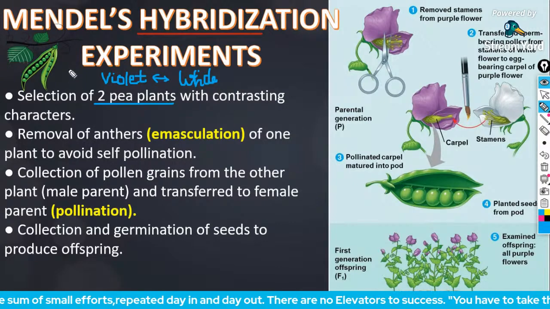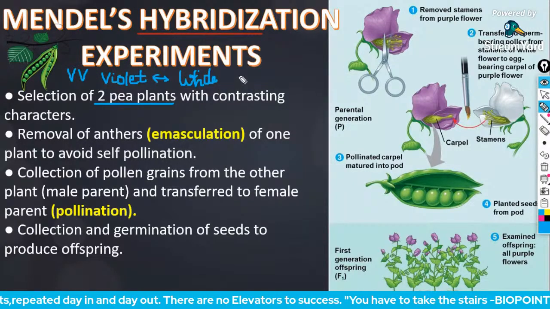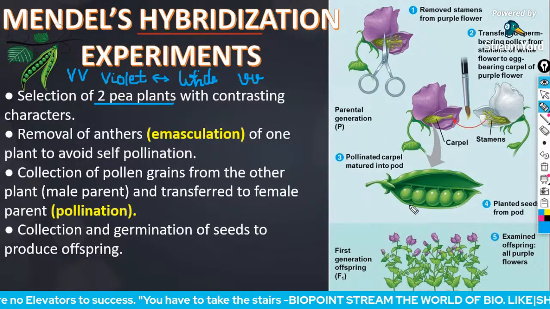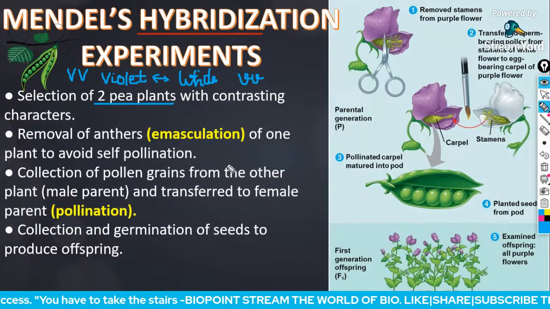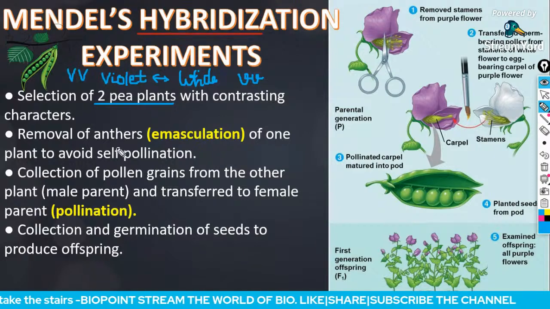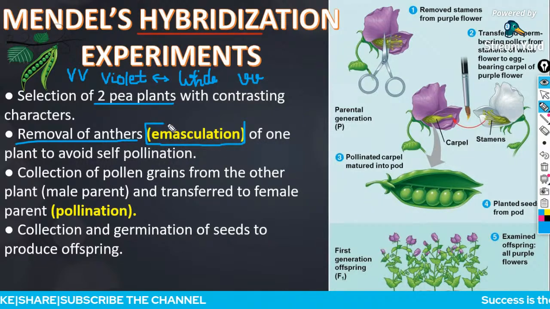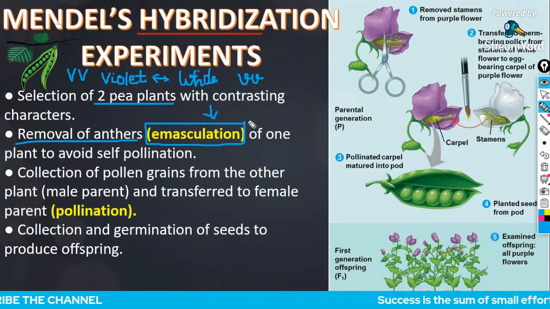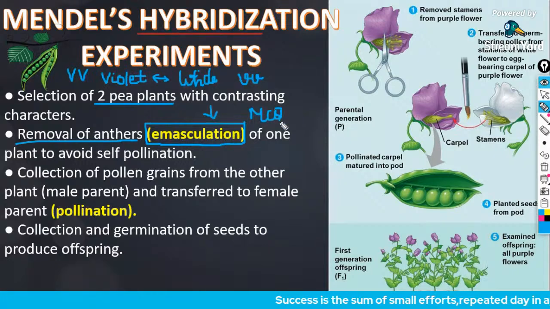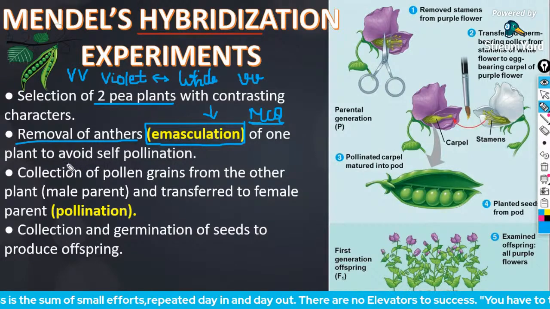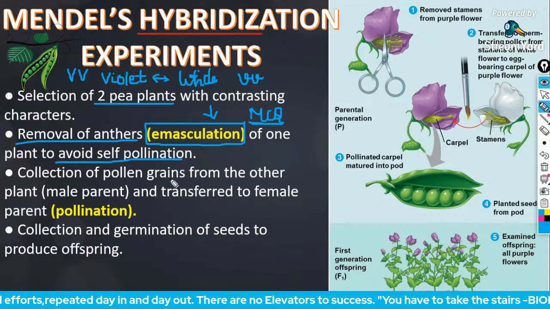For violet, capital V, and for white, small v. What he did first was remove the anthers. The process of removal of anthers is called emasculation. Previous year MCQ question, repeated question: removal of anthers is emasculation. Why is emasculation done? To avoid self-pollination.